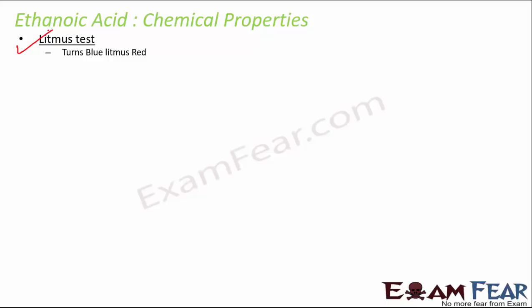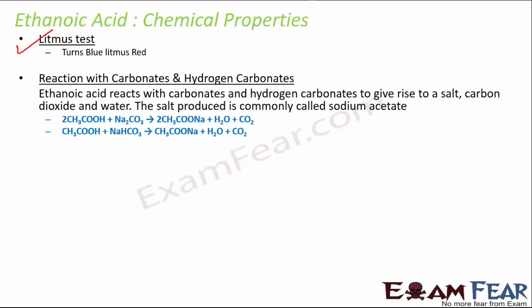Now again, for ethanoic acid, we have a couple of tests. One is the blue litmus test. The other is the sodium hydrogen carbonate test. So we'll talk about that as well. Now what happens when ethanoic acid reacts with carbonates and bicarbonates or hydrogen carbonates? They react to give a salt.